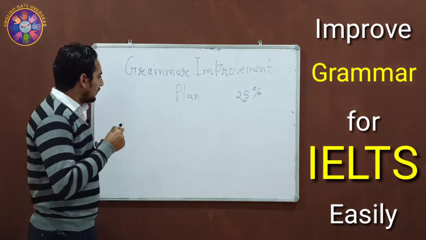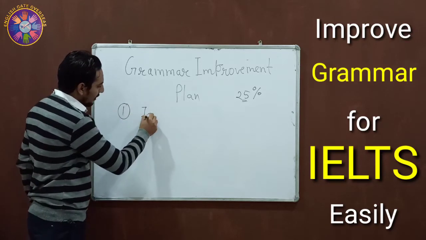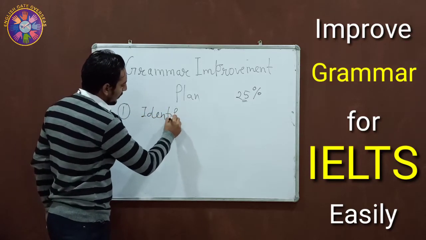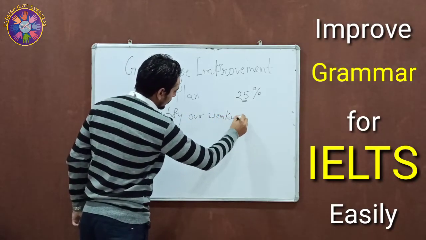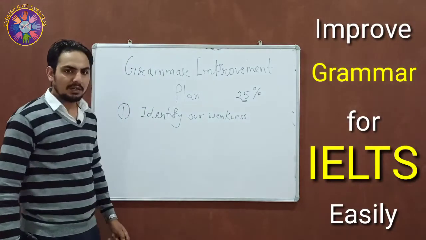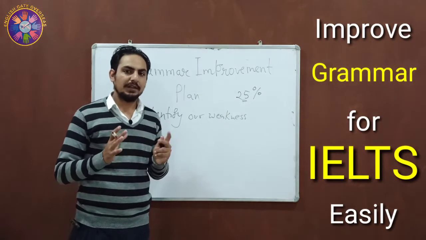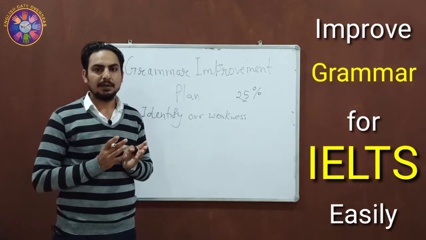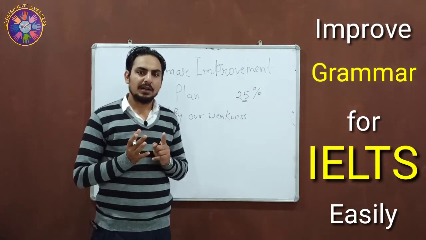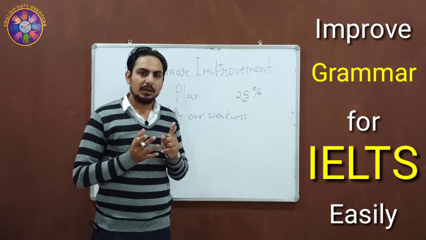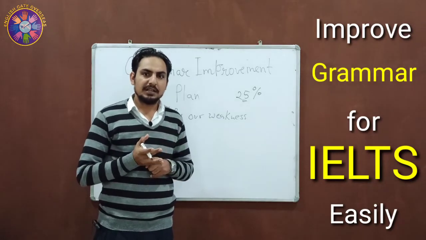Okay, so we can take the very first step by identifying our weakness. We have to identify what our weakness in grammar is. As we all know, there are different areas of grammar. There are tenses, passive sentences, modals, complex sentences, compound sentences, conditional sentences.